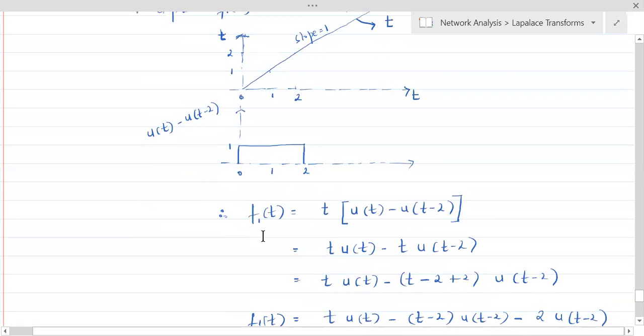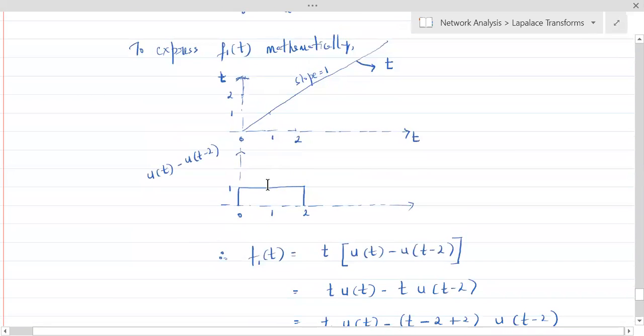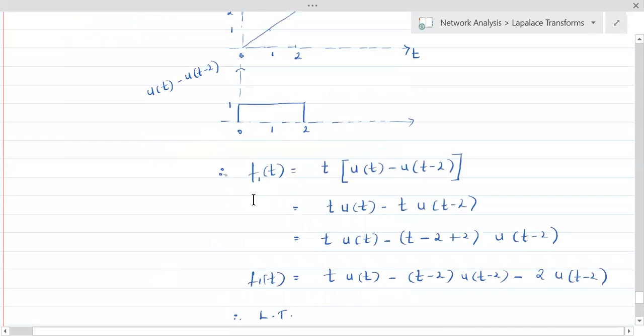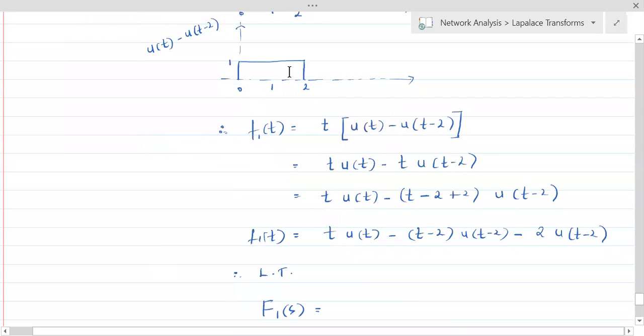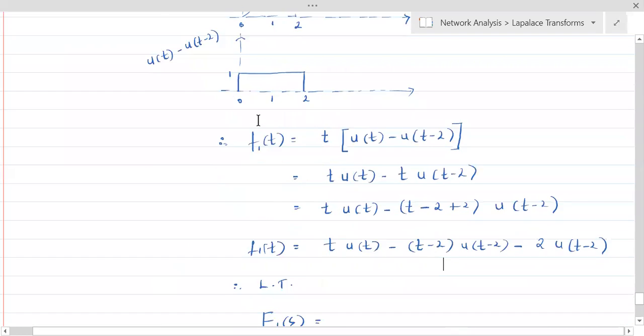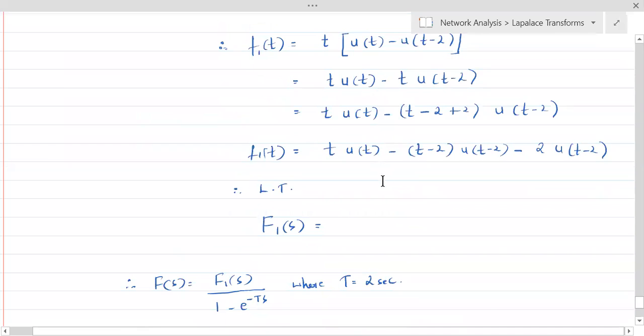Fine. So what is f1 of t? If you multiply these two, you'll get your f1 of t. Understand that? So that is why f1 of t is written as t into this signal multiplied by this signal. And this is what we have arrived at. And when we got this, what is the problem here? Here, one is a function of t, another is a function of t minus 2. So that will not do.